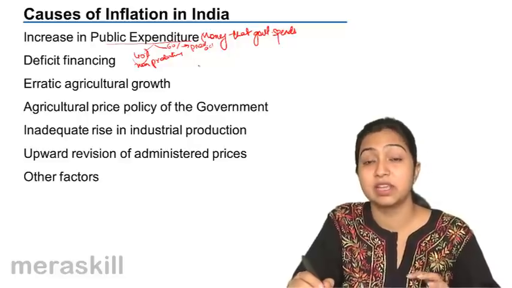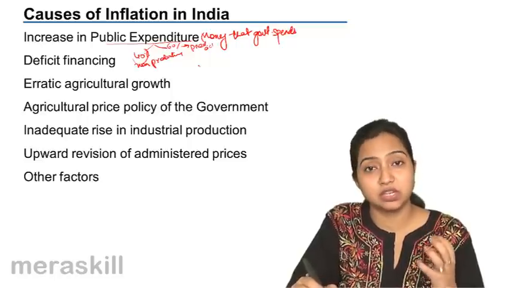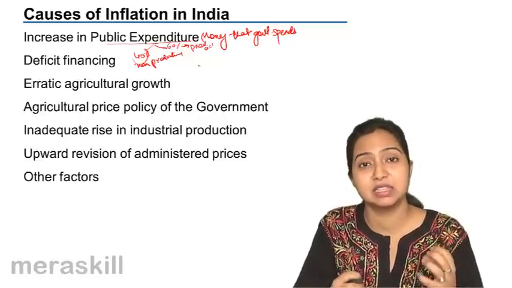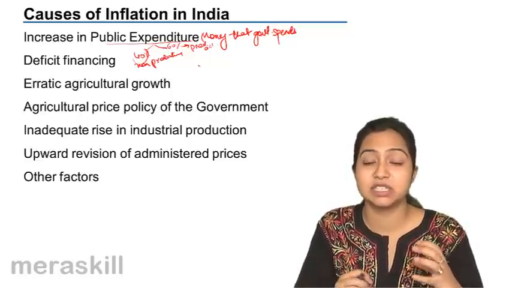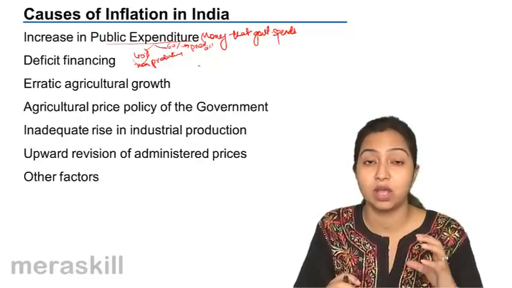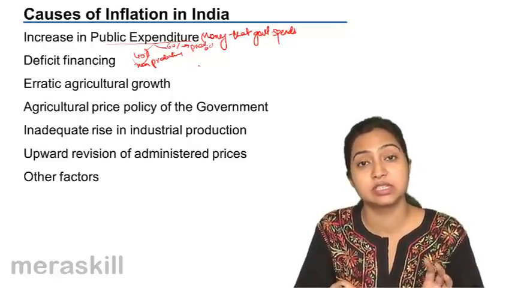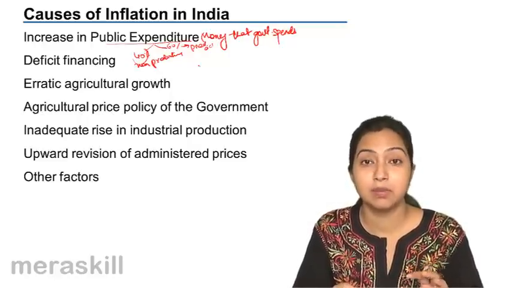So what is happening? The money supply in the hands of the people is increasing. But since production is not increasing, the supply is limited. Because of this mismatch between demand and supply, the prices are continuously going up and up. And this is one of the main reasons for increase in inflation, increase in public expenditure.